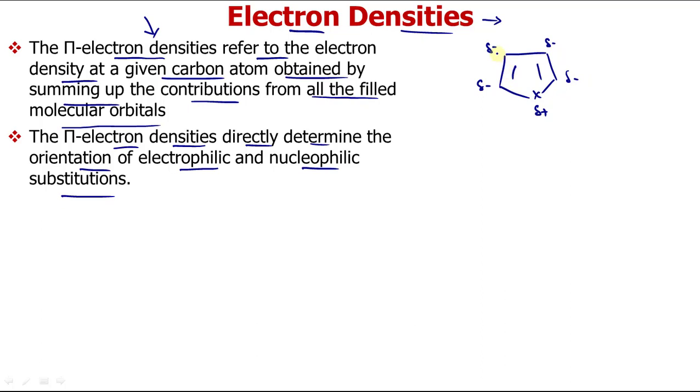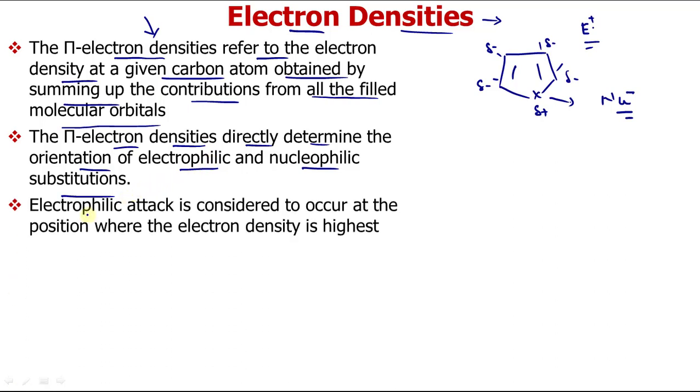Now you can see that at these carbon positions electron density is high, so these will be attacked by electrophiles. At the heteroatom, electron density is less, so it will prefer to be attacked by nucleophiles. That is how electron density helps us, and the electrophile will attack the position which has higher electron density. So the pi electron density directly determines the orientation as well as the ease with which the electrophile or nucleophile can attack.